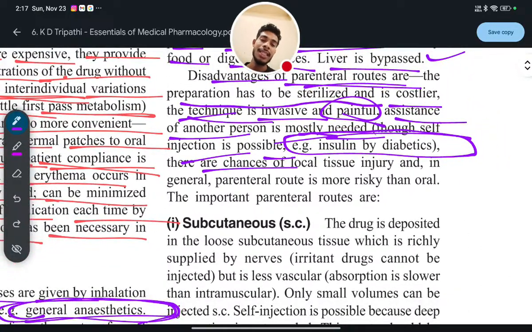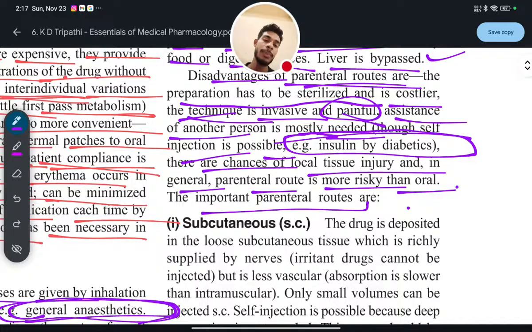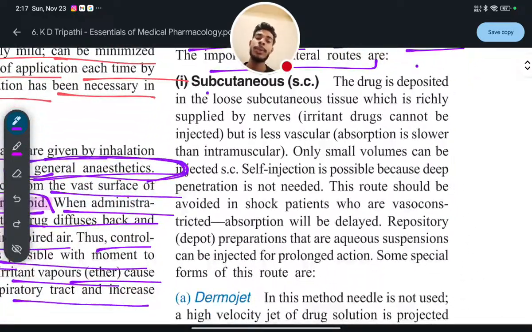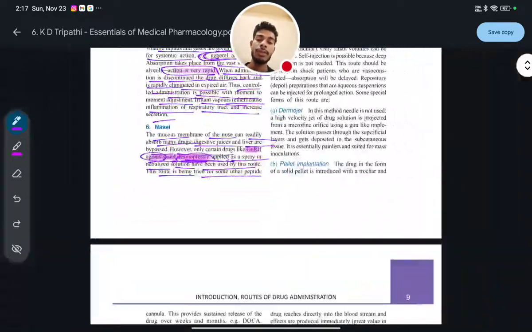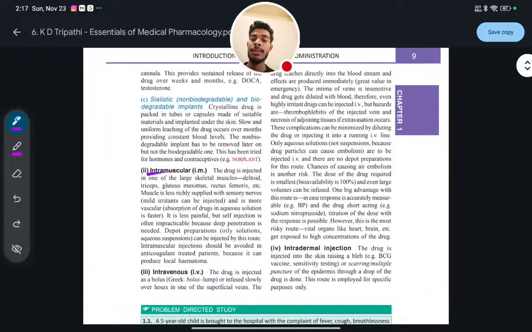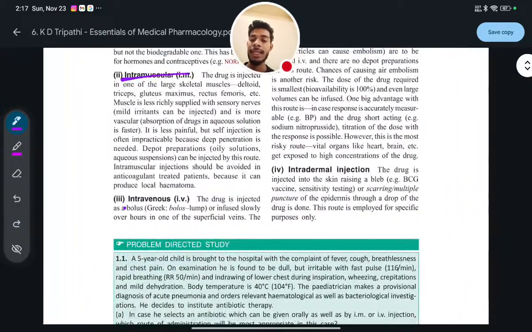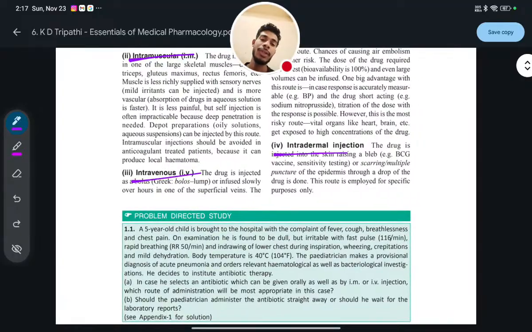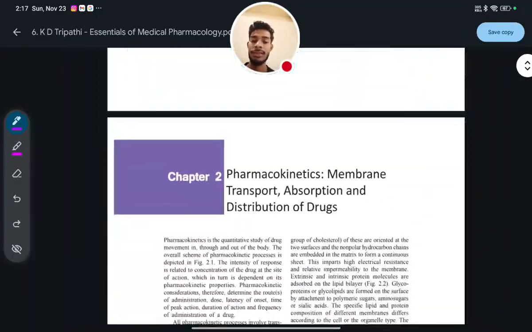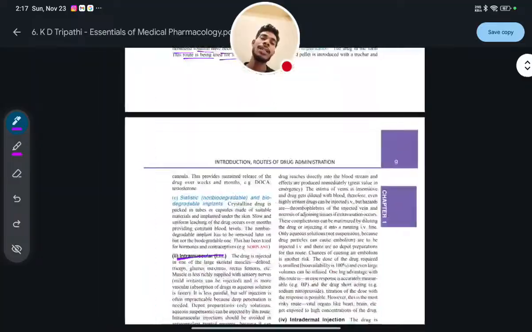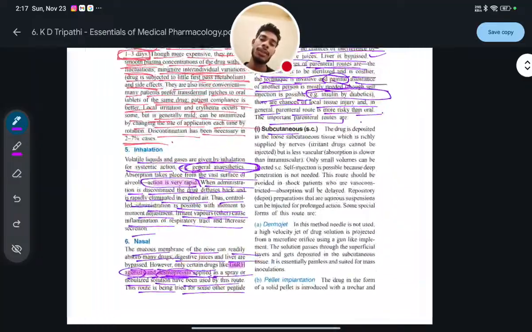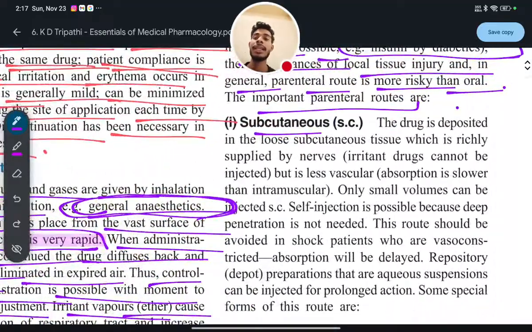There are chances of local tissue injury, that is invasiveness, and pain. In general, the parenteral route is more risky than the oral route. The important parenteral routes are: number 1, subcutaneous route; number 2, intramuscular route; number 3, intravenous route; and number 4, intradermal injection. These are the different parenteral routes.